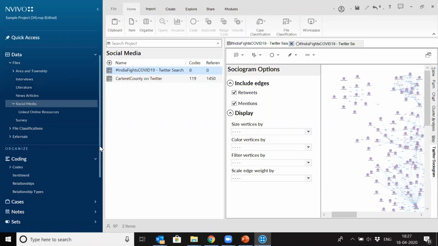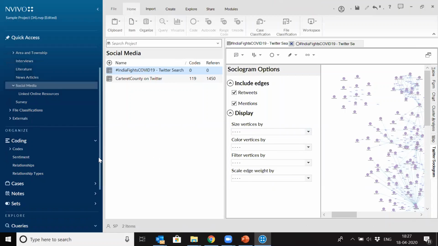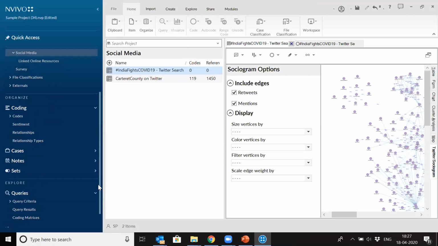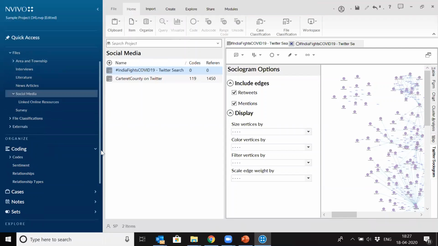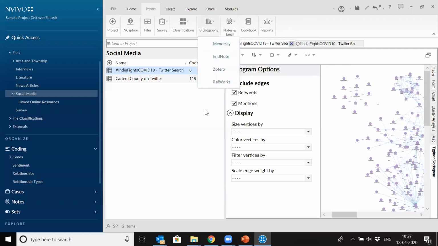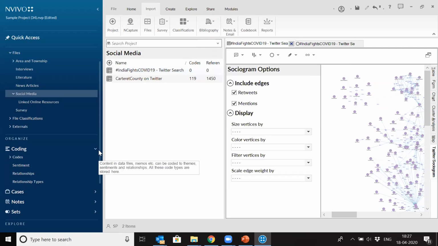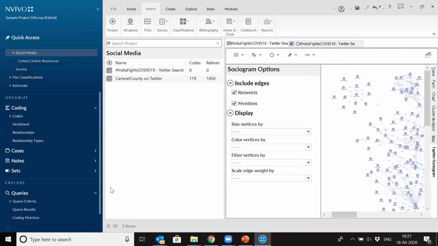I have shown all the basic and a little bit of features of social networking media. We have a lot of features available, like you can create maps. I've not shown you all the queries. You can always classify your file sources. And if you are doing a literature review, you can always import data also from bibliographical software like Mendeley, EndNote, Zotero directly. So it's quite a wonderful software for literature review also. And I will definitely expect you to download a trial version also, so that you can explore the software yourself.